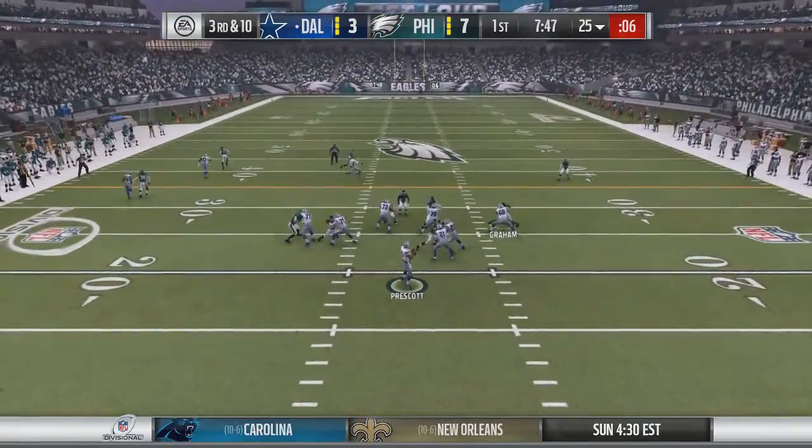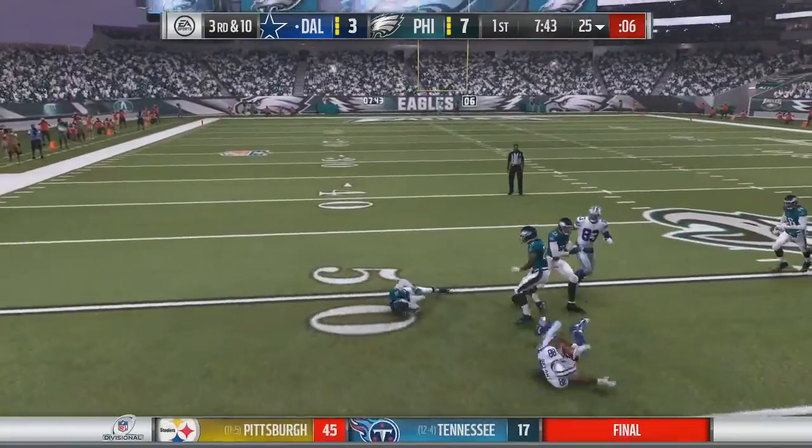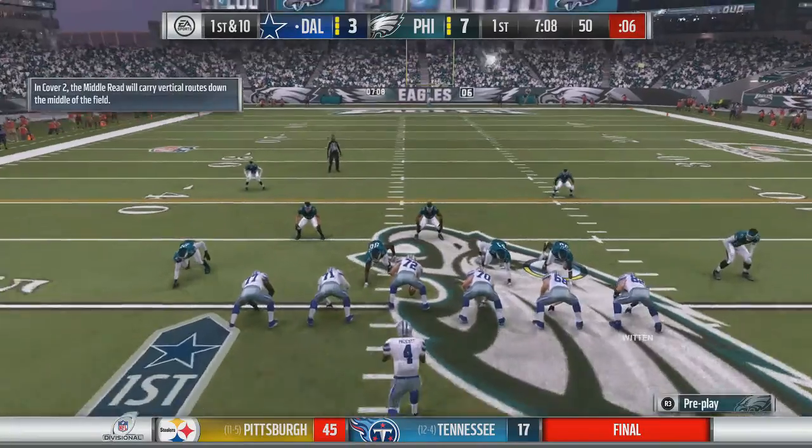That would later lead to 3rd and 10 for Dallas. A chance to get off the field here for the Eagles. Prescott, all the time in the world to throw, goes to the outside, and it's caught by Dez Bryant, and he's tripped up at the 50-yard line. That was Ronald Darby in coverage. That would lead to 1st and 10.